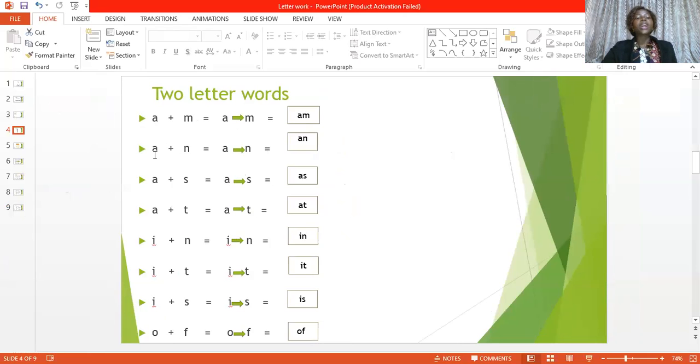And the second one is a plus n, and it will give you an. Can we see it there? Okay. The third one is a plus s, which is as. It will give you as. The fourth one is i plus t, which is it, which will give you what?